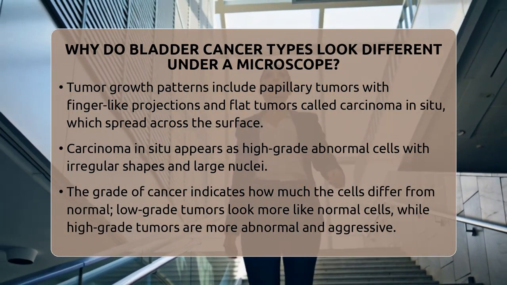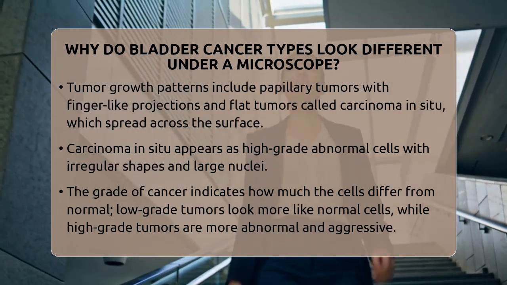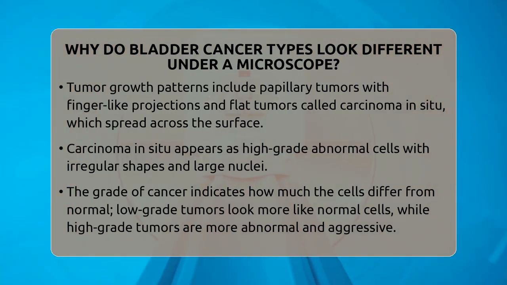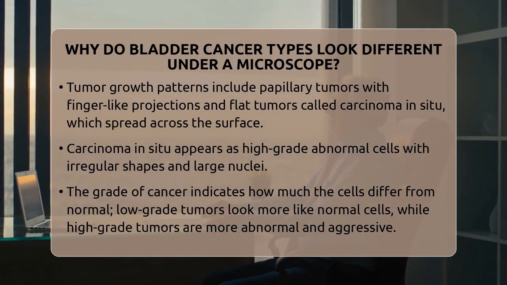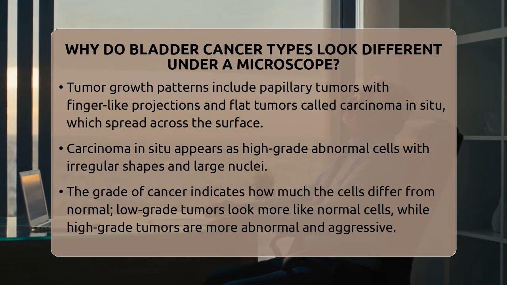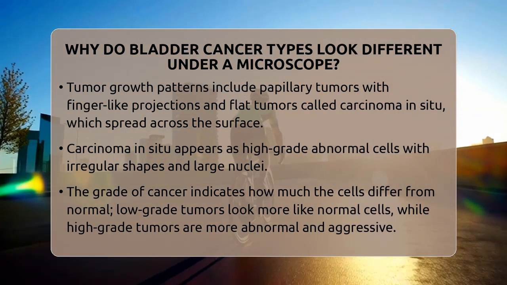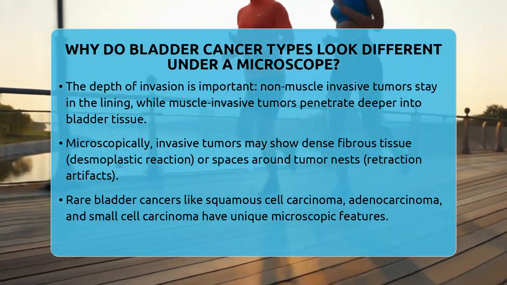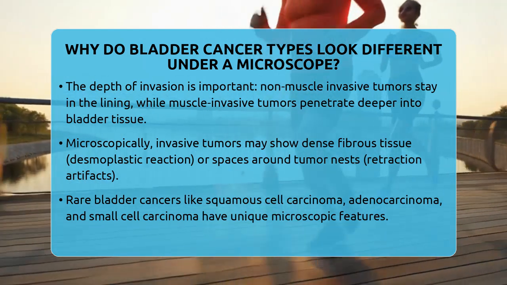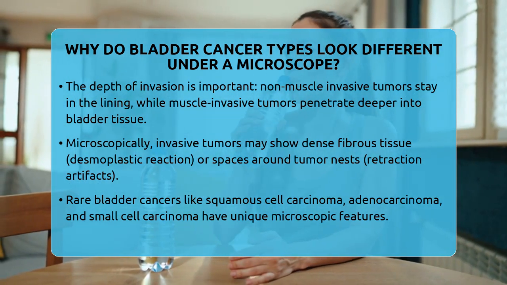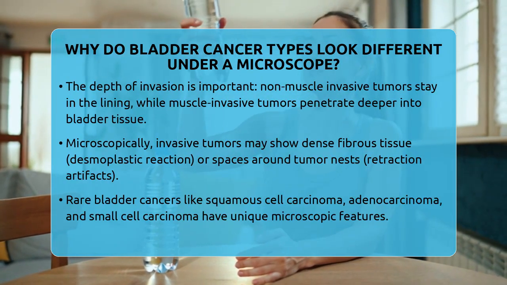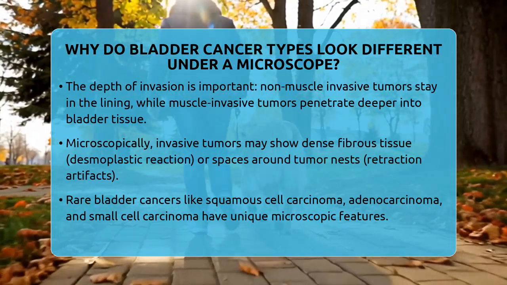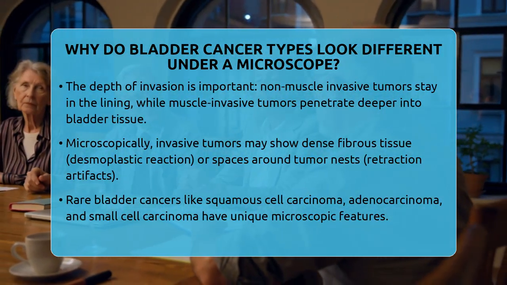Microscopically, carcinoma in situ appears as high-grade abnormal cells spread across the surface, often with very irregular shapes and large nuclei. The grade of bladder cancer refers to how much the cancer cells differ from normal cells. Low-grade tumors tend to look more like normal urothelial cells, with organized structures and less nuclear abnormality. High-grade tumors, however, show marked differences, with cells that are irregular in size and shape, and they often divide rapidly. These features are easy for pathologists to spot and indicate a more aggressive disease.